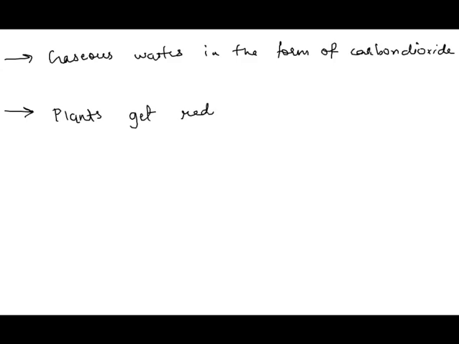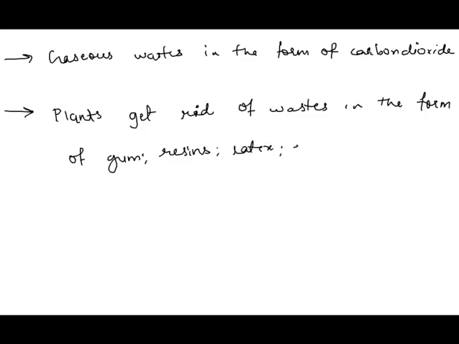Yes, plants get rid of waste not in the form of feces or urine, but in the form of gum, resins, latex, etc. So these are the forms of excretion in which plants get rid of waste. These are its excretory products.